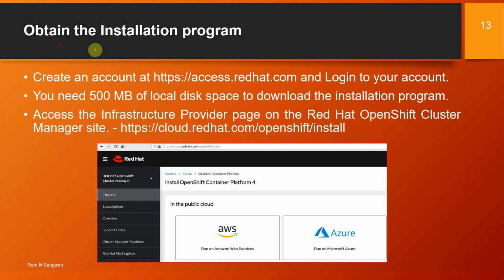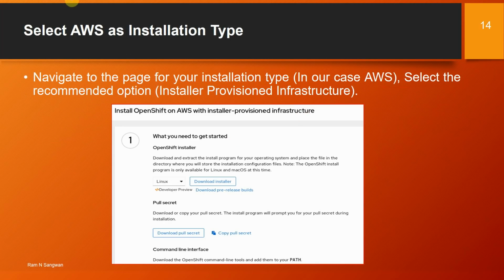Then obtain the installation program. So I'll just explain first and then I will demonstrate. Create an account on access.redhat.com and log into your account. You need 500 MB of local disk space to download the installation program. Access the infrastructure provider page on the Red Hat OpenShift Cluster Manager site at this URL, cloud.redhat.com/OpenShift/install. When you visit this URL, you will get this page, and this is what I'll show you.